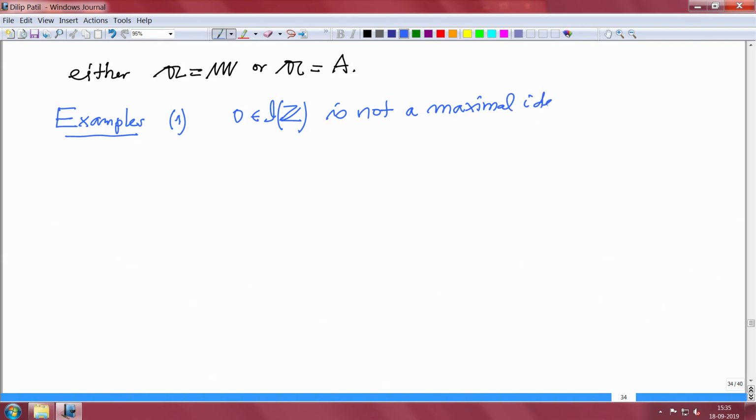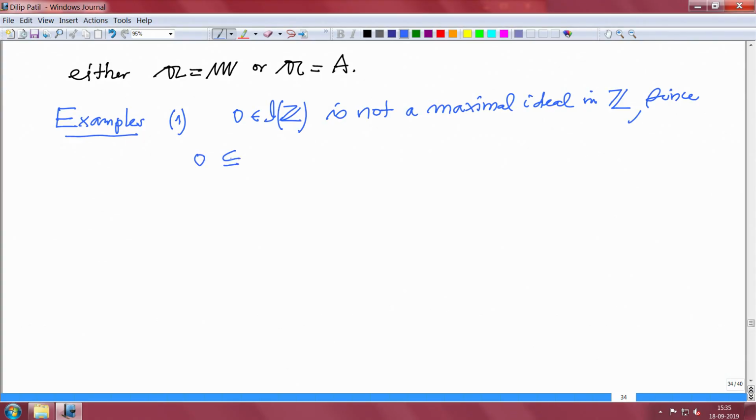In Z. So what should we produce? We should produce a bigger ideal, which is not a unit ideal. So since 0 is properly contained in, let us say, 2Z, 2Z is a proper ideal. One can never get 1 as a multiple of 2 in Z. And this is properly contained in Z. So this is not maximal. Therefore, this is not a maximal ideal.